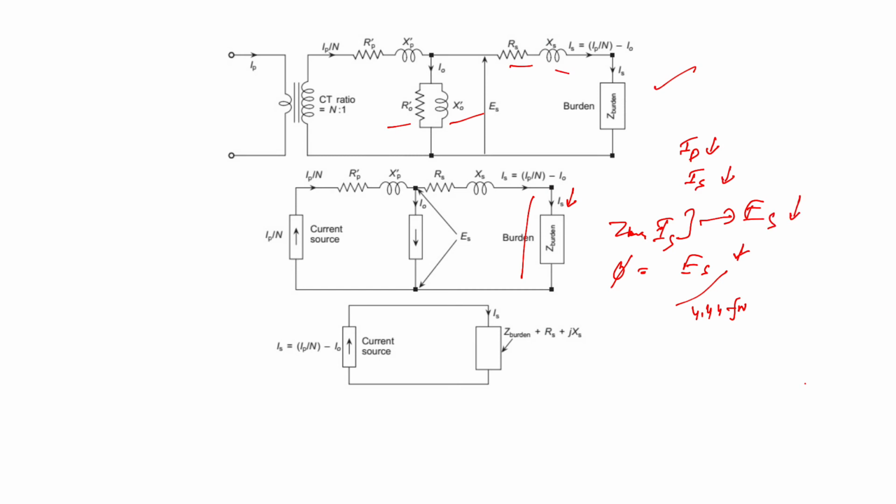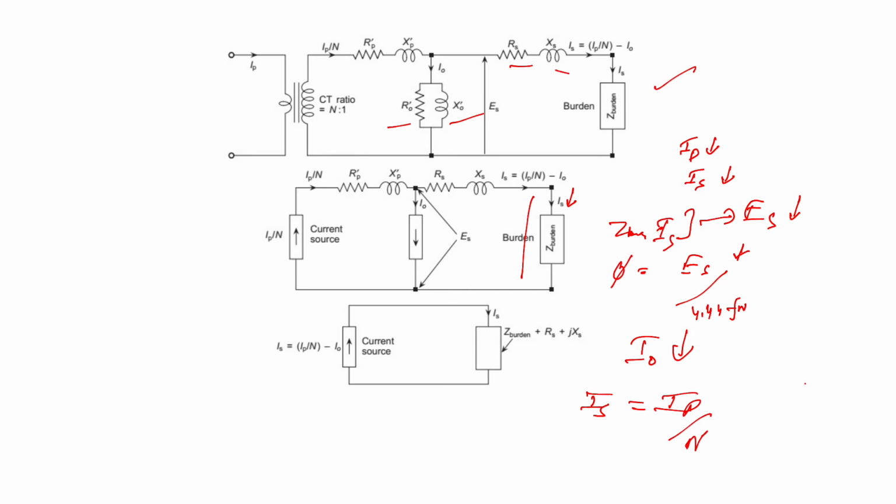And if this is low, then the working flux is also very low. As a result, the magnetizing current requirement, I naught, is also very low. So the secondary current is substantially equal to the primary current divided by the turns ratio. Now this is the case when primary current is low.